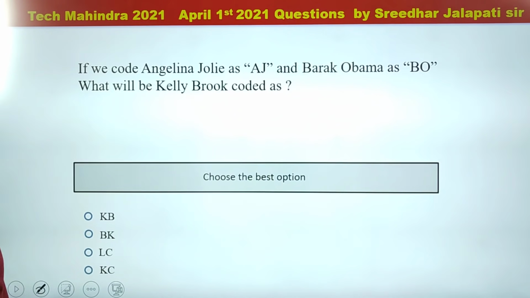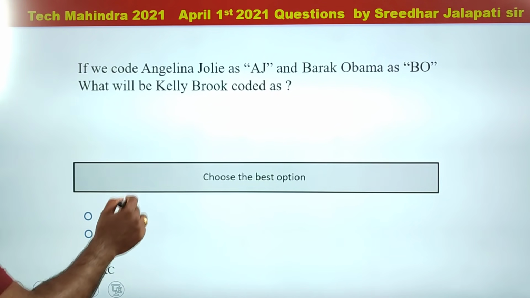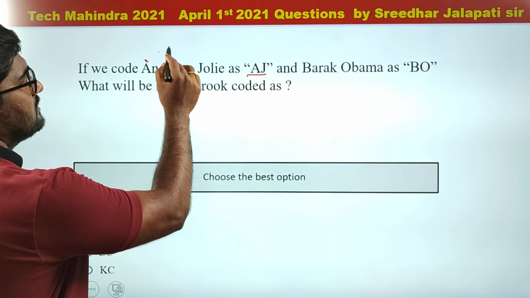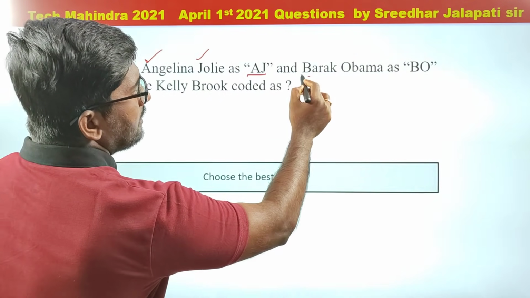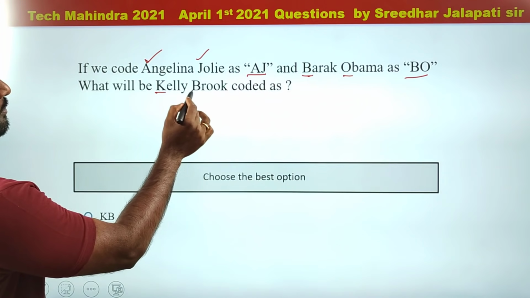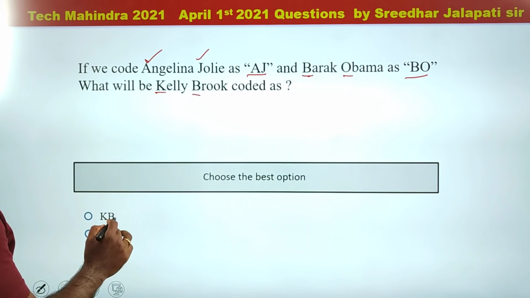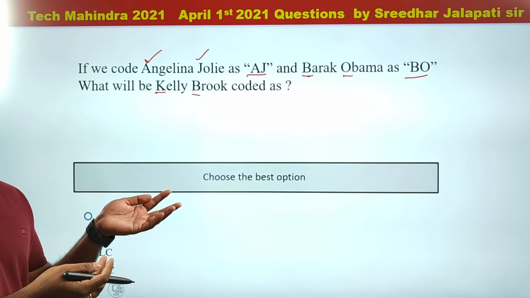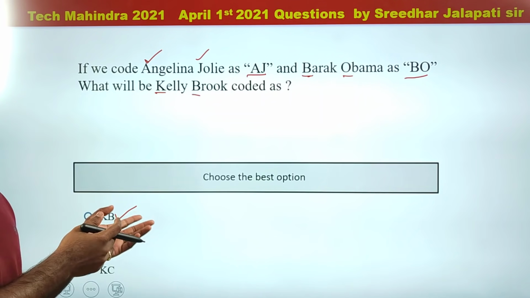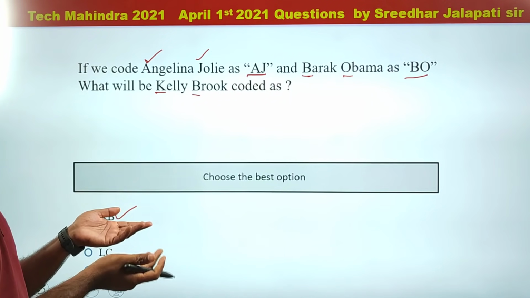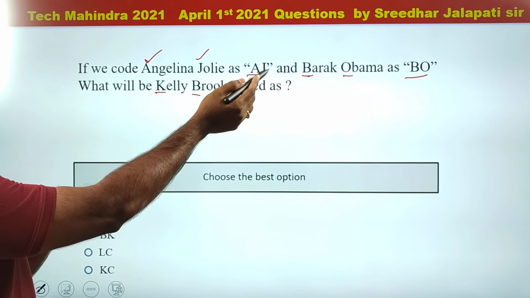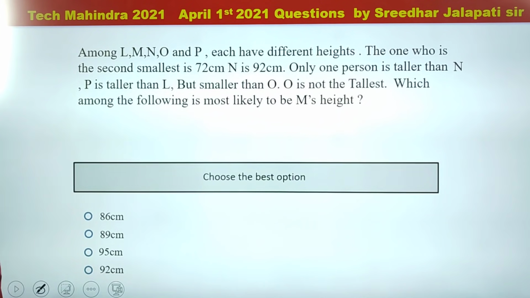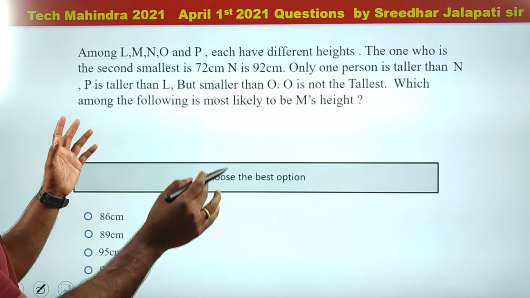Okay. Next one from coding and decoding. If we code Angelina Jolie as AJ, Barack Obama BO, and Kelly Brook coded as KB. I don't know why they have asked this question. There is nothing in it. Even a school student, 3rd, 4th class student can answer this. If there is any hidden logic in this, I'm sorry. But as far as I know, Angelina Jolie AJ, Barack Obama BO, so Kelly Brook KB. Right? Yeah. Next one. Again regarding the arrangement.